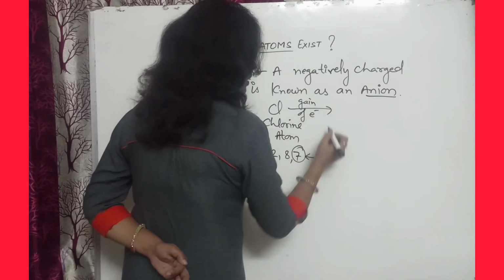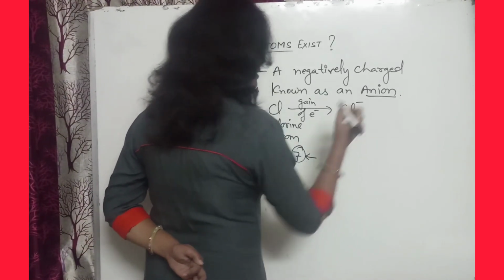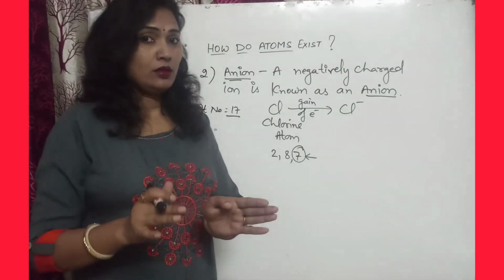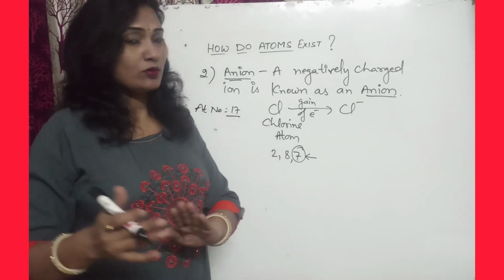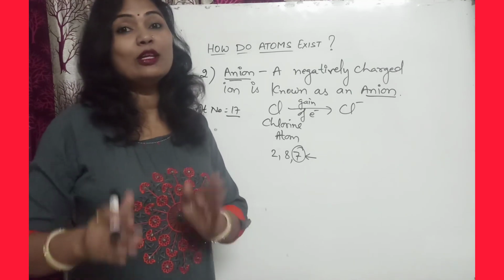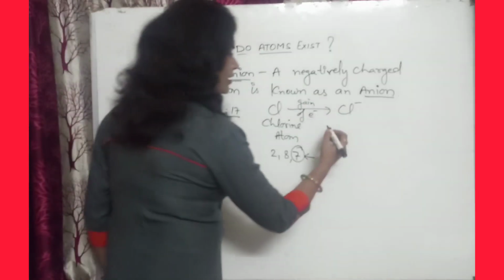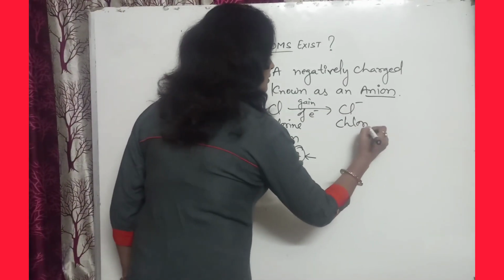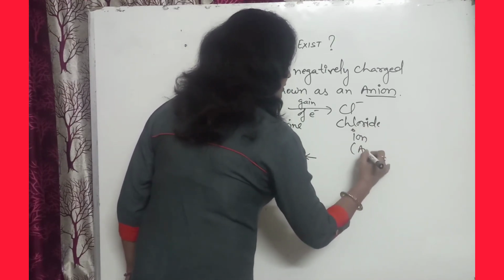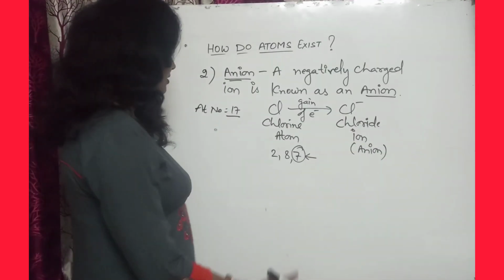If it gains an electron, it will form the Cl negative ion. For 1 electron, no need to write 1, in the positive case also, and in the negative case also. Only the negative charge indicates that it has gained 1 electron. So it is a chloride ion, and this is an anion because it has a negative charge.